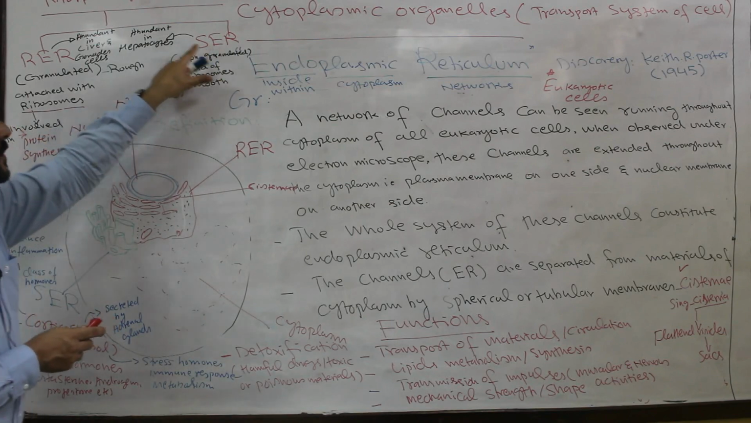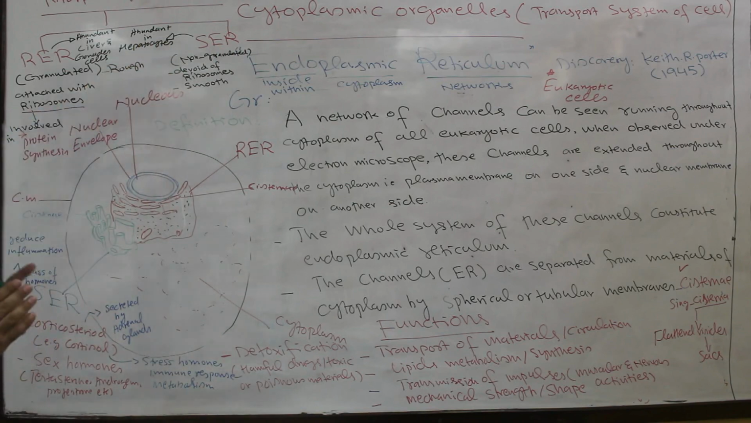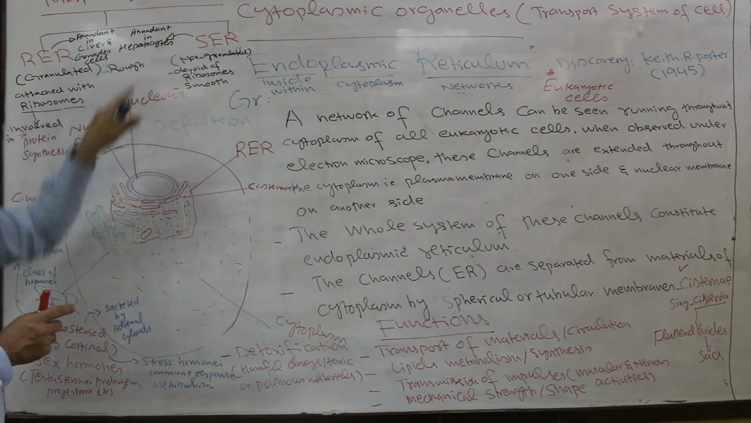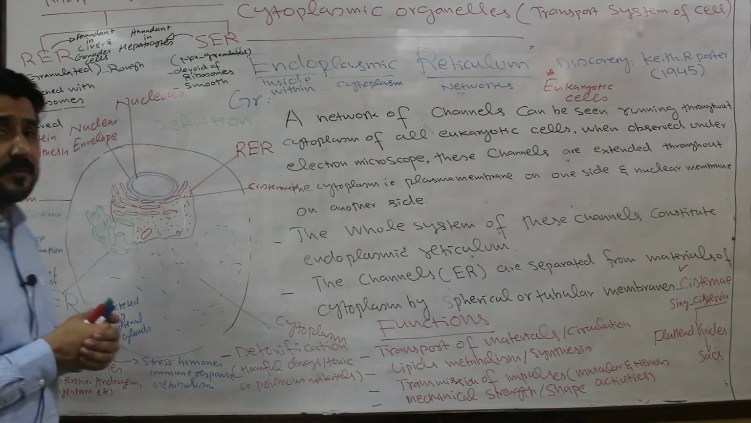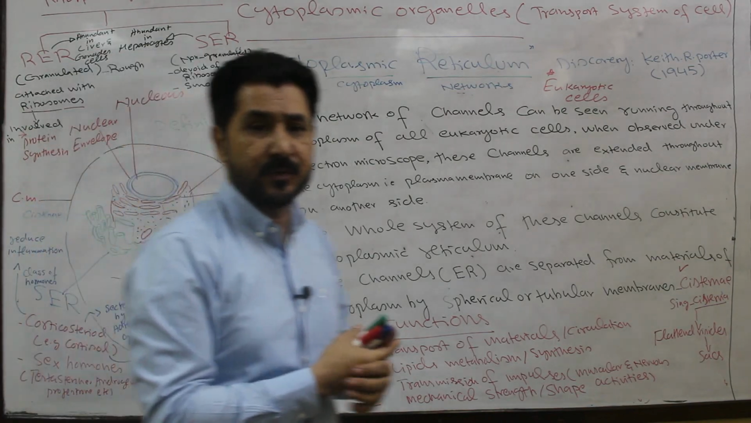Smooth endoplasmic reticulum is abundant or rich in hepatocytes, meaning liver cells, where it performs different functions, and the functions will be discussed at the end of this lecture. So these are the two morphological forms of the endoplasmic reticulum: rough endoplasmic reticulum and smooth endoplasmic reticulum.